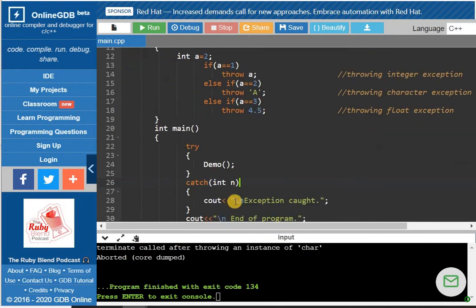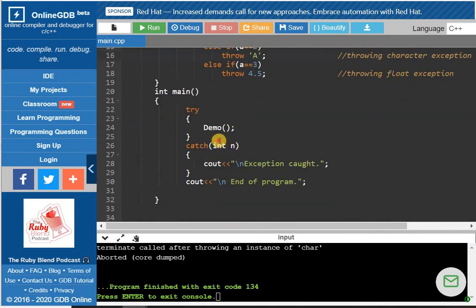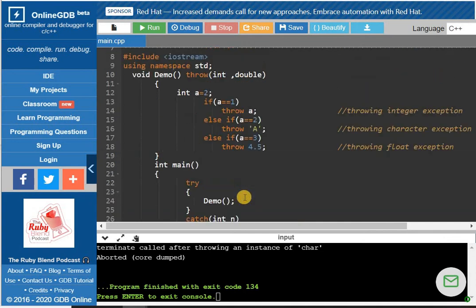So what is happening here? We call the demo function. Demo gets called, and if a is equal to 2, then this condition is satisfied. Integer was left and float was left. So what it should have done is switch to the catch block which has the character type, but here it did not find any character type exception handling mechanism inside the catch block. Then it got aborted. See, aborted, core dumped. It is also informing you that it is throwing an exception of instance char, but it did not find any catch block for the character, so that's why it got aborted.